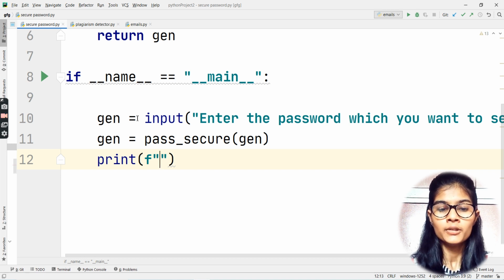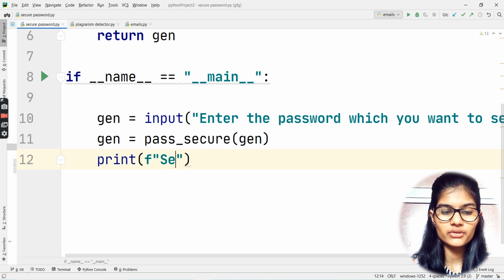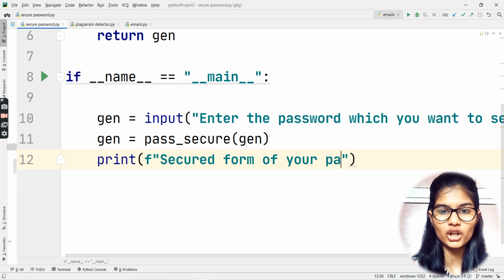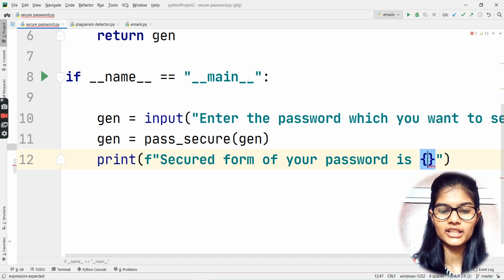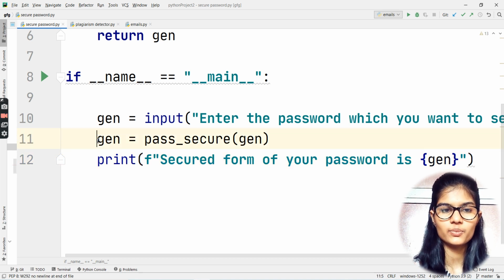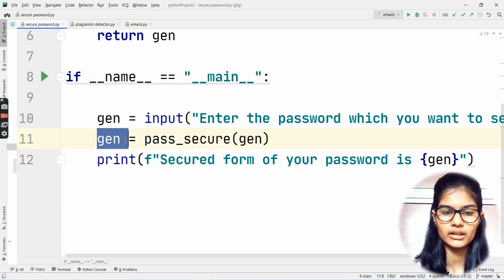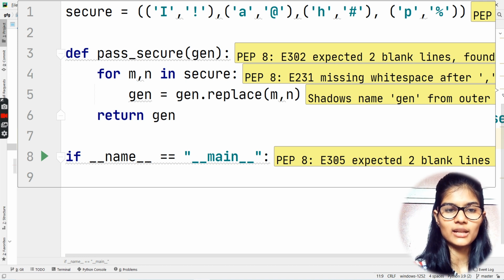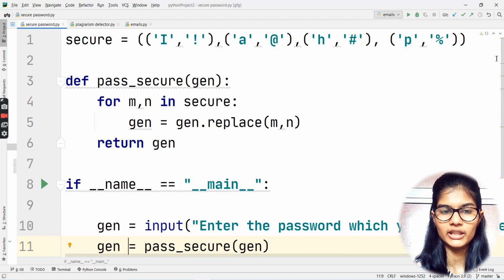So here I'm going to use an f-string, and it goes as: secured form of your password is, and in brackets we have gen, that is my parameter that we have just used here. Okay, what I'm going to do is take you once above and explain the whole program, and then we'll be running the project.